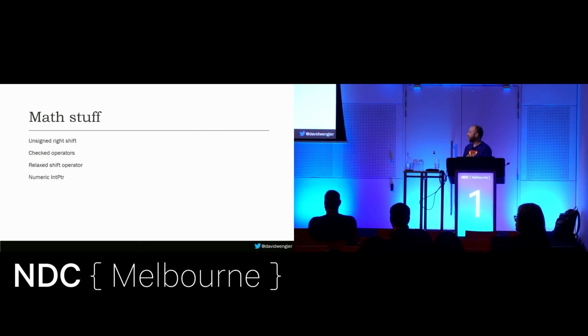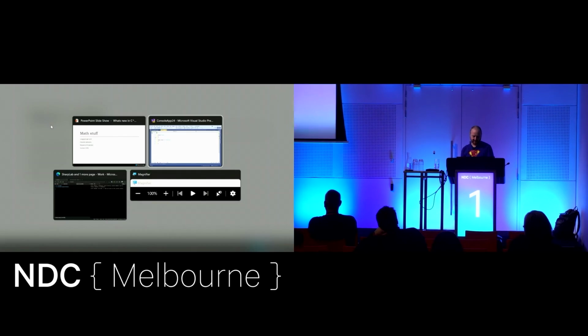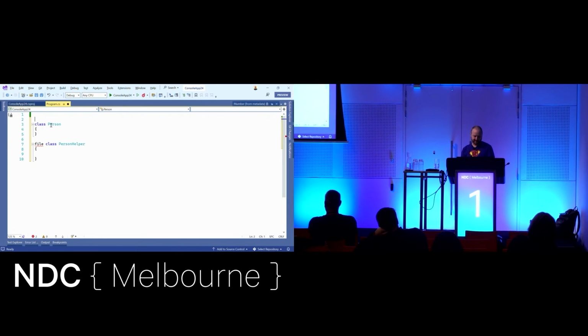Numeric int pointer is... This one's arguably interesting, again, if you're a compiler nerd or a math nerd or a .NET nerd. So int pointer... there's new types in C# 10 for native int and native unsigned int, which is fun because the only reason they're cool is because you get to say nint and then you say nuint, which you always end up writing wrong.